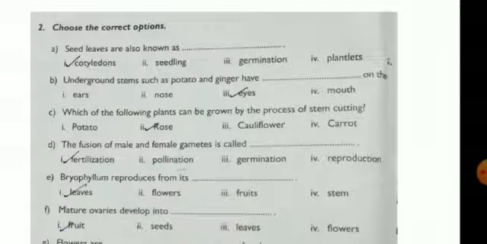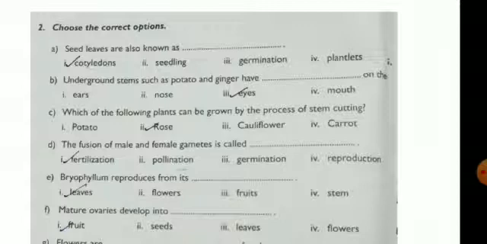Which of the following plants can be grown by the process of stem cutting? Rose. The fusion of male and female gametes is called fertilization. Bryophyllum reproduces from its leaves.